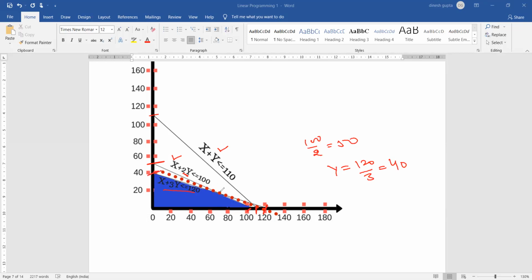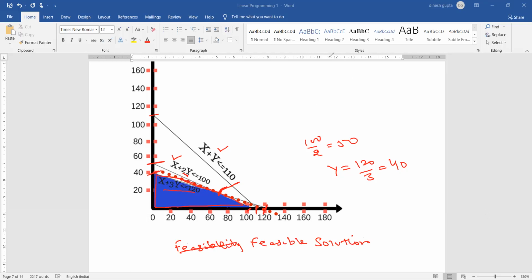So wherever these lines collide, this is called an optimal solution. These lines, this is the bottommost line, and this region is called the feasible solution. So all the values of x and y within this range are called the feasible solution, and where the lines intersect is called the optimal solution.